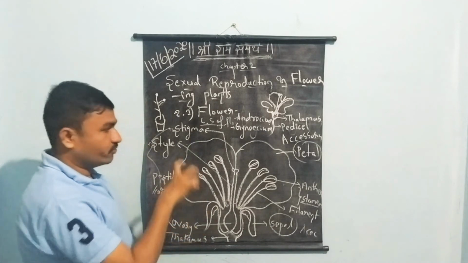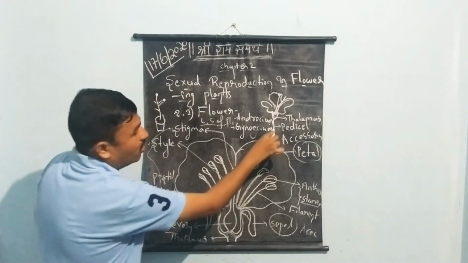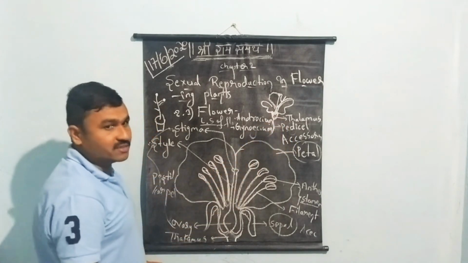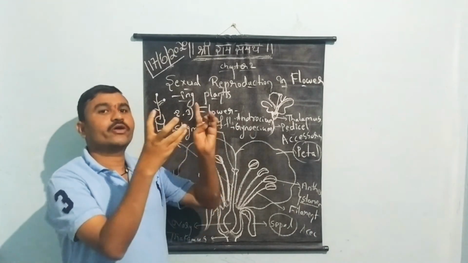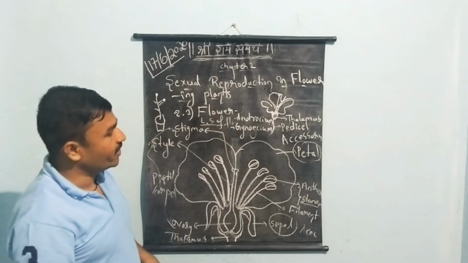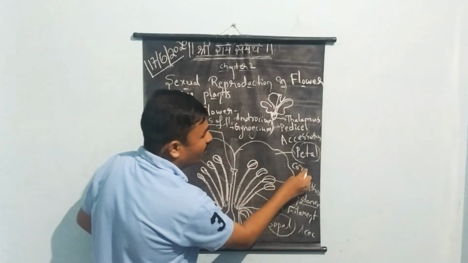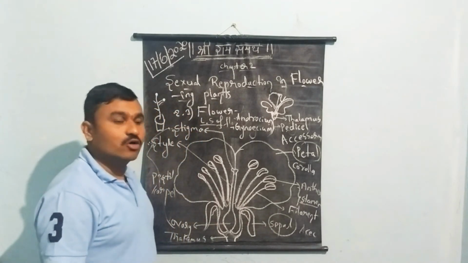Once again we will recall: the flower consists of a long stalk called the pedicel. Above the pedicel we have the thalamus, on which the whorls start growing. Next we have the corolla; the group of petals we call the corolla.